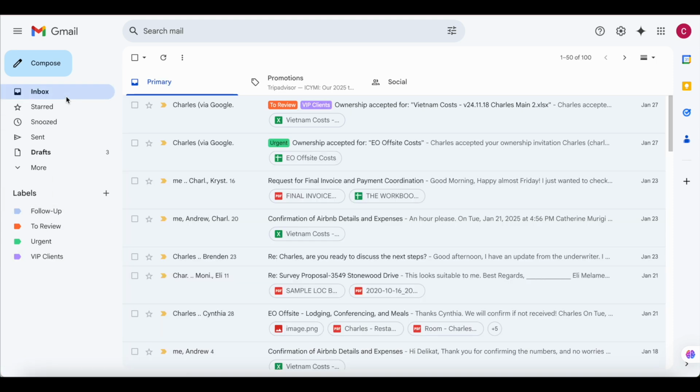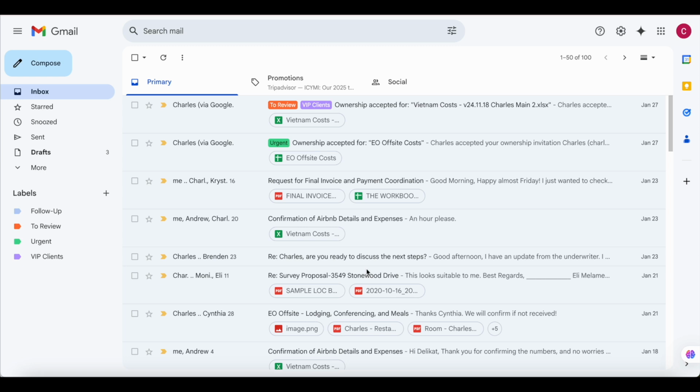Okay, so once you get to action on the email, something else that you can do is now to archive it. So now I'm going to show you how to archive an email. So the goal of email management is to reach inbox zero. And the meaning of inbox zero is that you have zero unread emails on your inbox. That means that you don't have any unread emails on your inbox that need you to action on. You've already responded to all the emails and your inbox is clear.